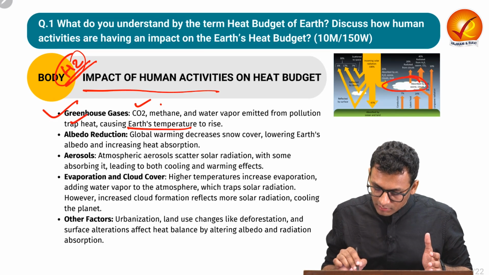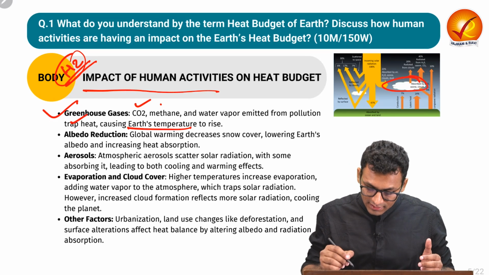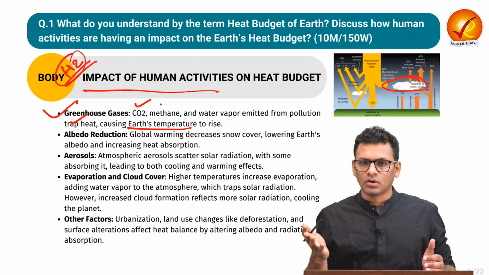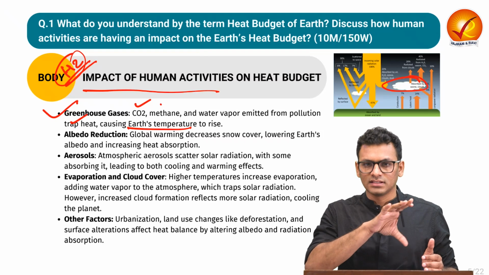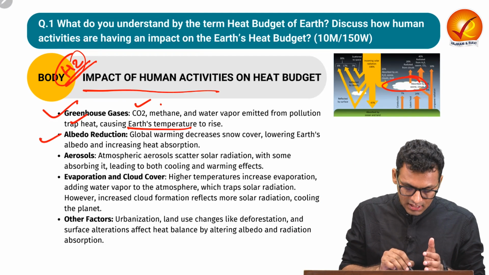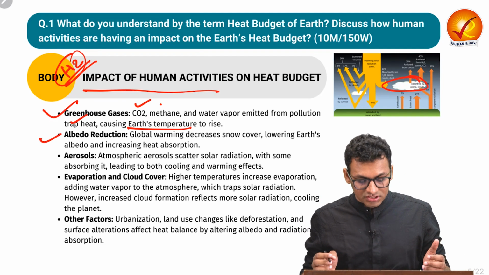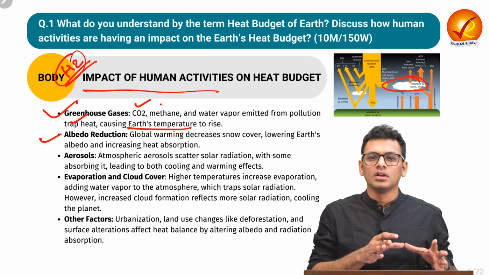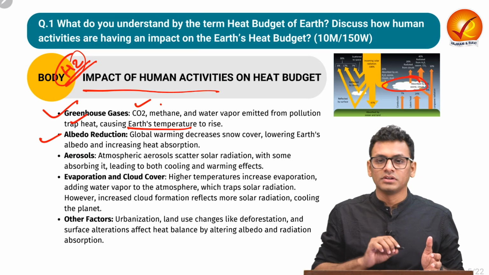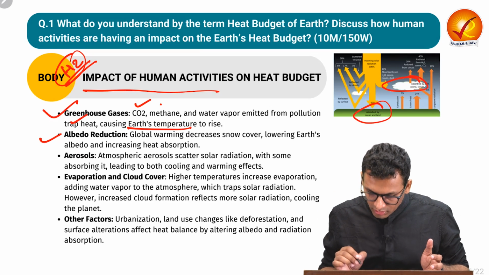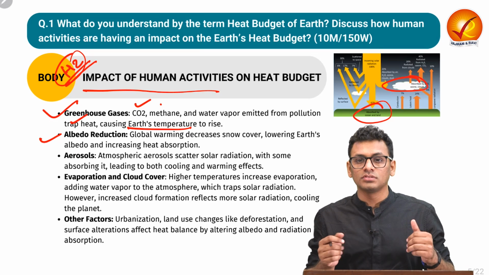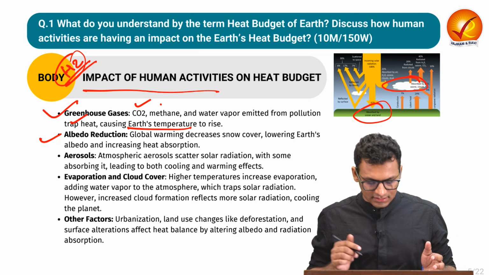So over here we are talking about the element where absorption is sufficient and the outflow of the heat is not there. Thereby it traps the heat within the Earth's atmosphere and thus increases the temperature of the Earth's surface. Second is with respect to albedo reduction. We have seen how, through pollution, the snow cover and wherever we have a sufficient amount of albedo is reduced. So the component which is absorbed by ocean and land also increases. Thereby the absorption of heat augments on the Earth's surface.